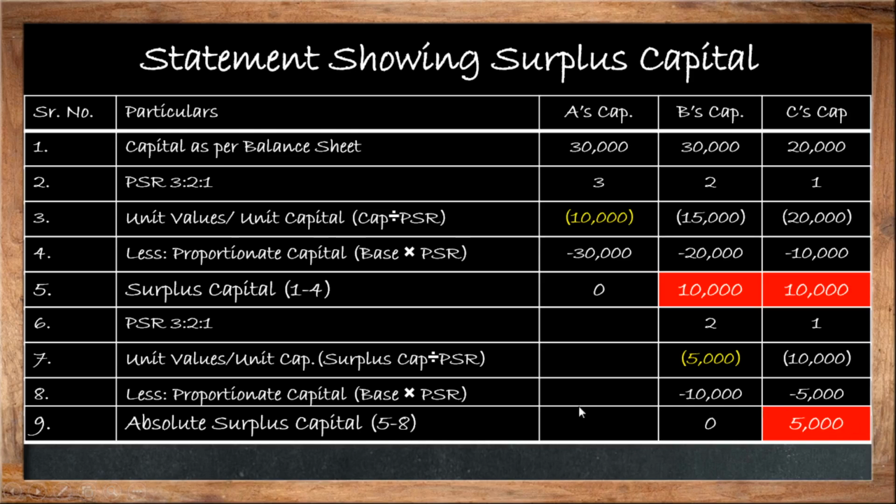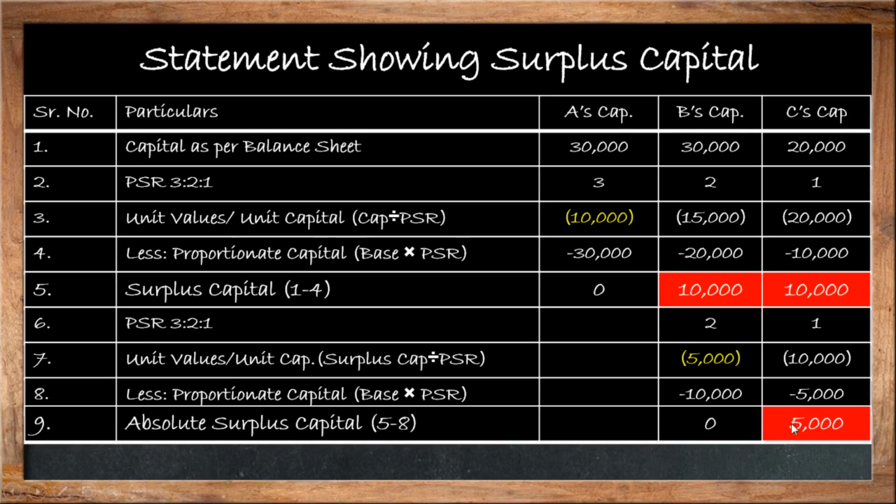It simply means that the absolute surplus capital is 5,000. After the payment of third party liability, we can pay the amount of partners' capital. First of all, we have to pay 5,000 to Mr. C because he has paid an extra capital, or surplus capital, to the partnership firm.